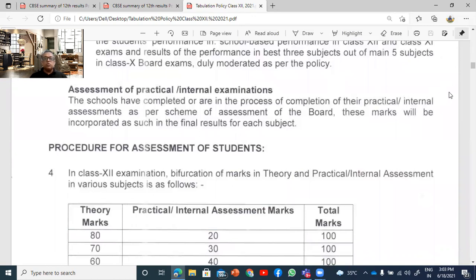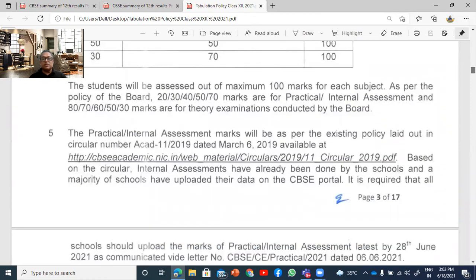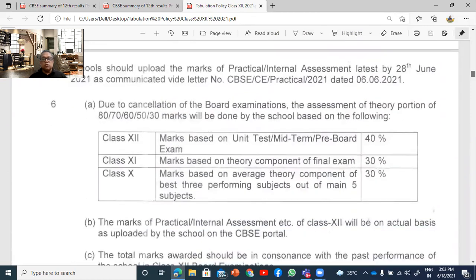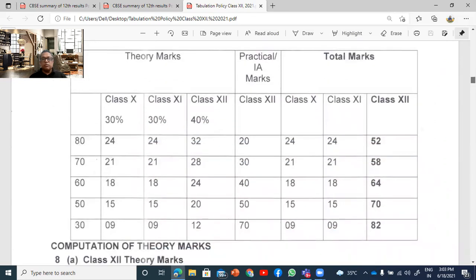Okay. So this is again that table about the theory and the practical about various subjects. So depending on the subject, these are the ratios of the practical and internal assessments. So here, right, this is the calculation that they have done for 80, 70, 60, depending on the marks of the subject.